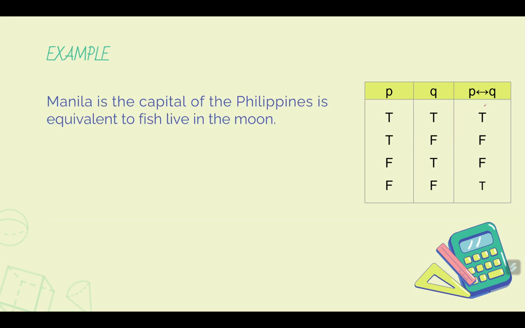Next example. Manila is the capital of the Philippines is equivalent to fish live in the moon. Now, our statement P here is Manila is the capital of the Philippines, and then our statement Q is fish live in the moon. Okay? Obviously, Manila is the capital of the Philippines is true. So our statement P is true, and our statement Q is false because, I don't know, in my knowledge, there are no fish that live in the moon, right? So this statement is false.